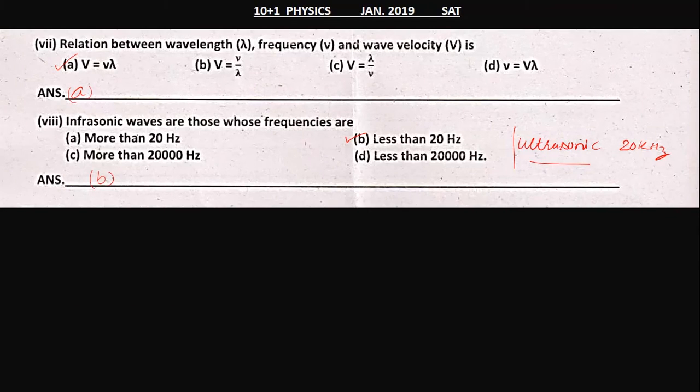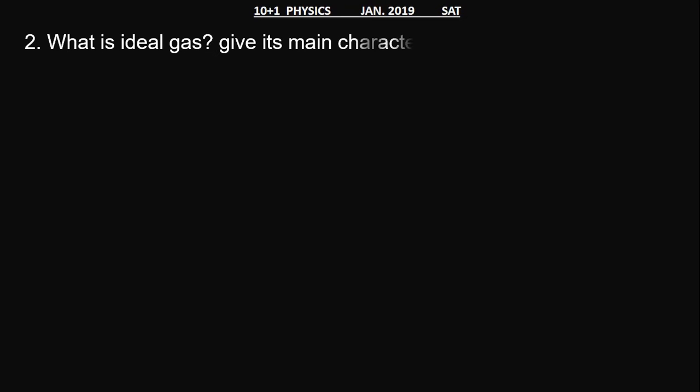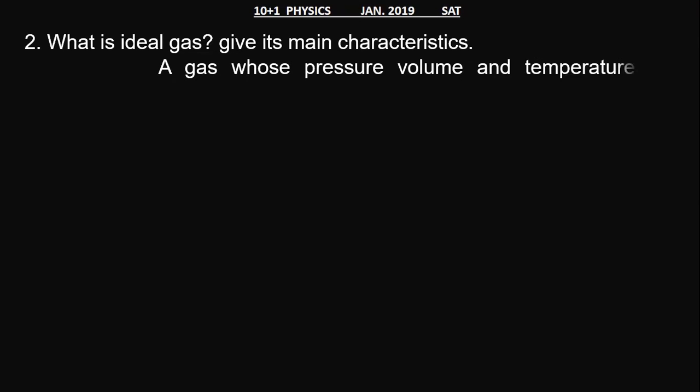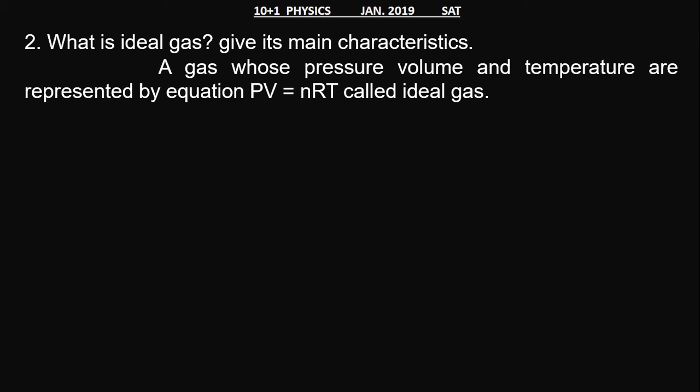Now moving towards the next question, that is the second question. Second question is: what is an ideal gas? Give its main characteristics. Here is the definition. A gas whose pressure, volume and temperature are represented by the equation PV is equal to nRT. This is the ideal gas equation.